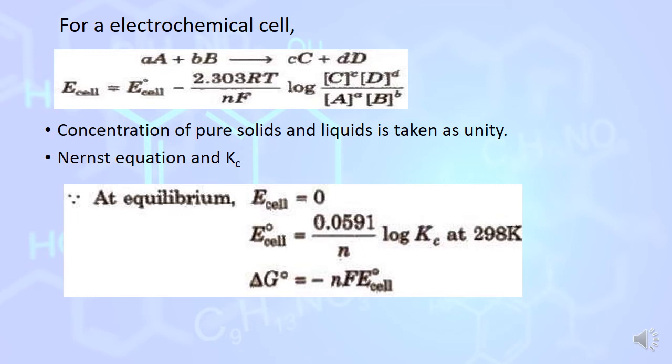If I want to find the standard Gibbs free energy, then delta G degree is equal to minus nF E degree cell. n is the number of electrons involved in the chemical equation, F is the Faraday constant, and E degree cell is the standard reduction potential of the electrochemical cell.